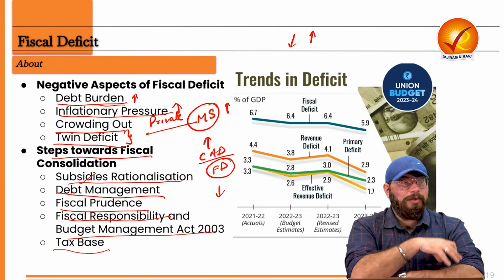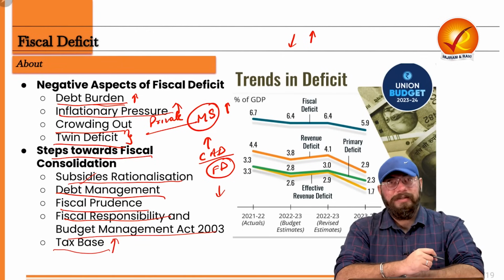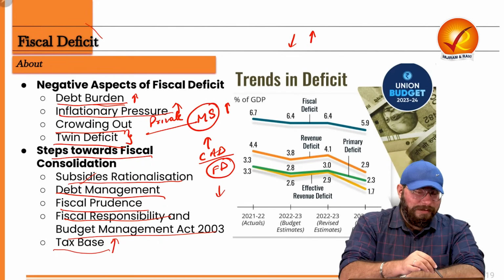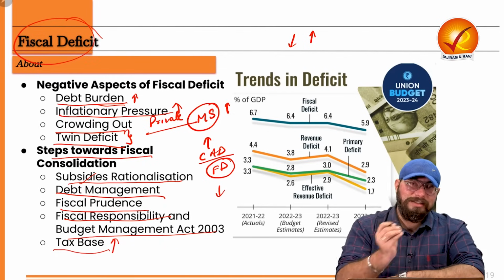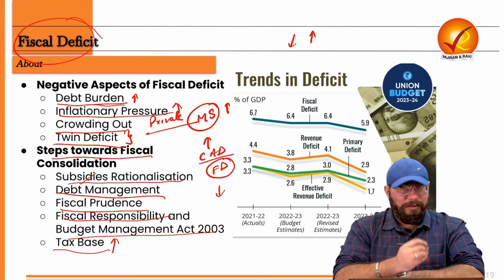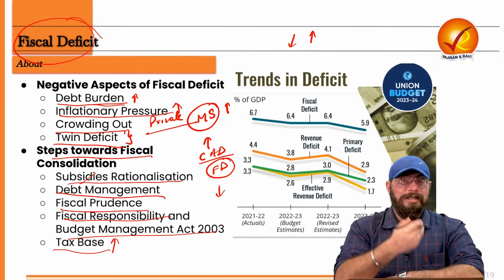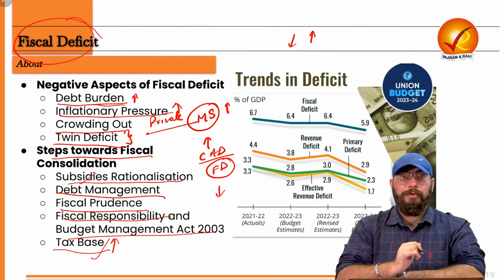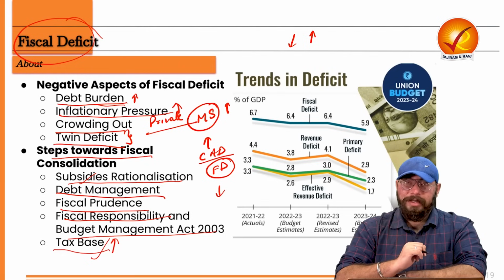All of these initiatives are taken by the government to ensure the tax base in our country increases. And if the tax base in our country increases, we all know that fiscal deficit will be controlled. Why? Because our revenue streams, our receipts will be increasing. So our expenditure will not pinch us anymore, because we will not be spending more than what we are having, because what we are having is going to increase because of this increase in tax base. I hope this is clear to all of you, and the steps taken by the government for fiscal consolidation are very, very clear to all of you.